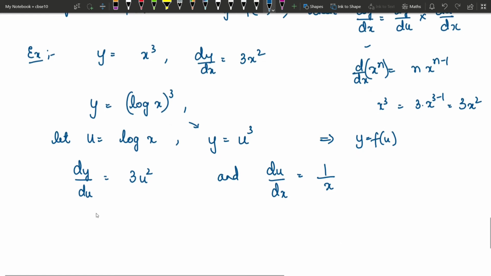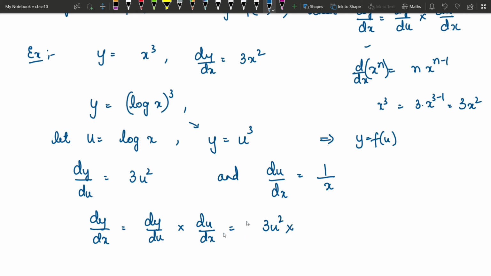Now we will combine these two, that is, dy by dx is equal to dy by du into du by dx. dy by du is 3u square, into du by dx which is 1 by x. Now u was not given originally in the question.